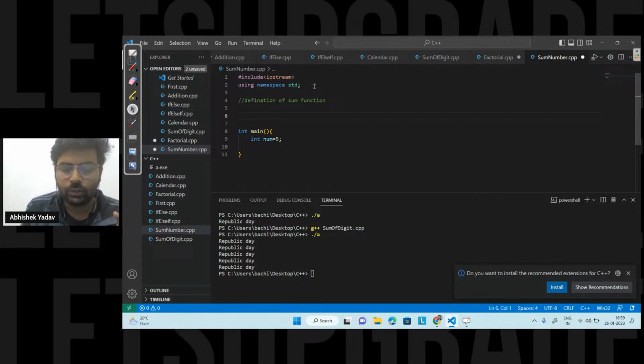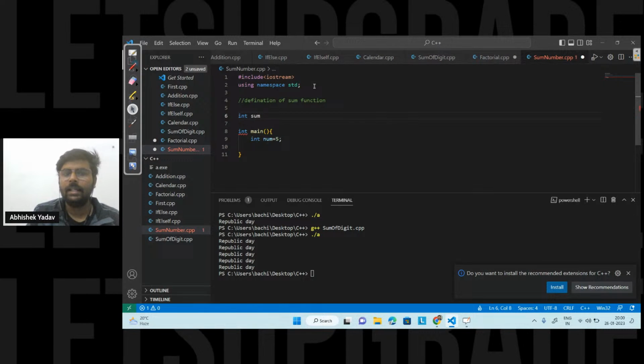Simple rule, right? So here, since I need to add numbers from 1 to 5, and I know the result I will get is an integer, and I want to return that integer value, the data type will be int here. After that, the name can be anything. Here I am taking the name as sum, and the parameter is int n.